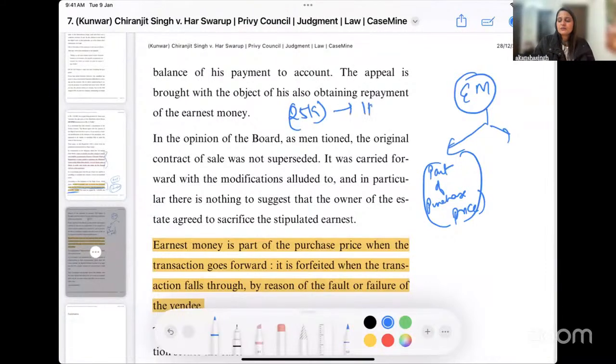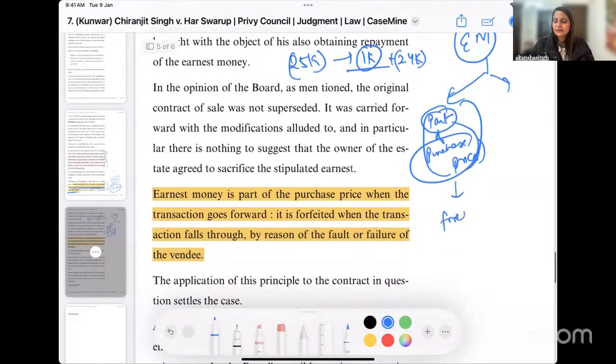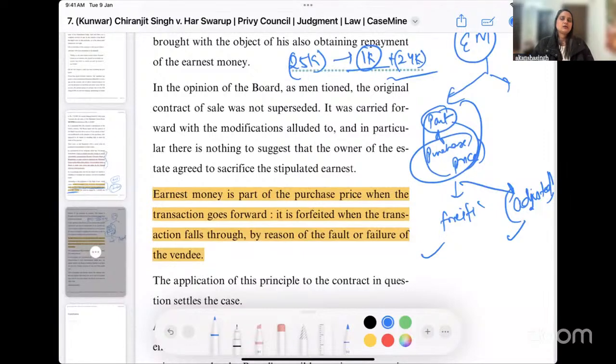You've paid 1,000 right now, and you'll be paying 24,000 later. So is this part of the purchase price? Yes. Can you forfeit it if I default? And will it be adjusted if I actually succeed and give you 24,000? Both are yes. Okay. If I do not really give you 24,000, you can actually forfeit my earnest money.